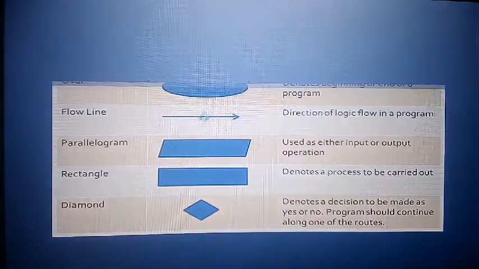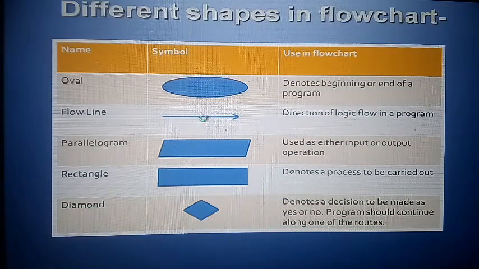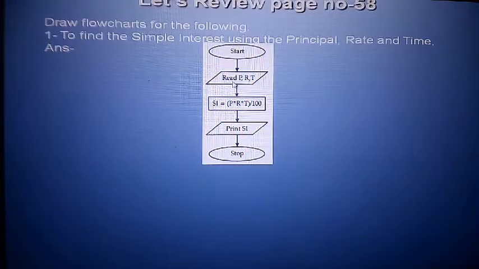In the previous chapter, this one is the input symbol. Then process, in rectangle form: SI is equal to PRT divided by 100, and print. Both input and print symbols are the same. So print SI and stop. This one is over.